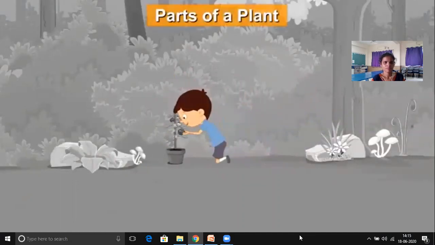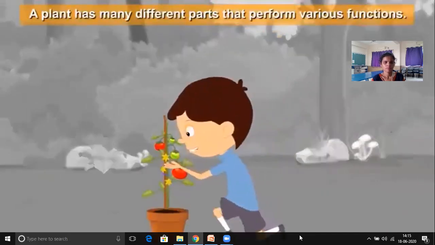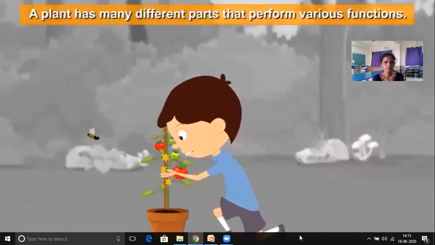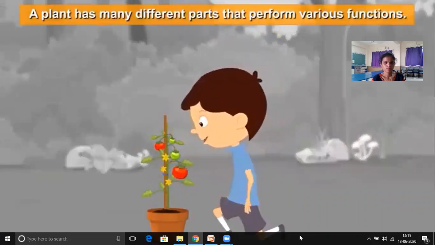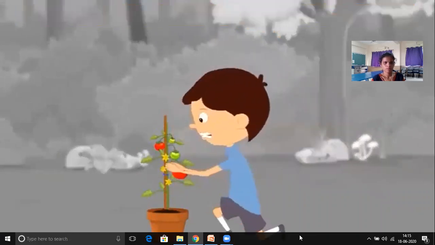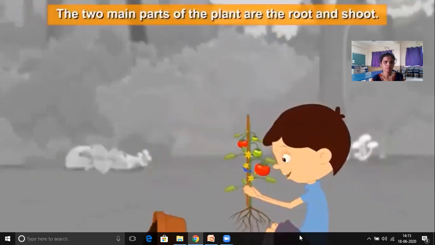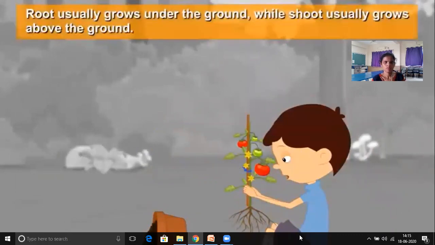Our topic for today is parts of a plant. A plant has many different parts that perform various functions. The two main parts of the plant are the root and shoot. Root usually grows under the ground, while shoot usually grows above the ground.